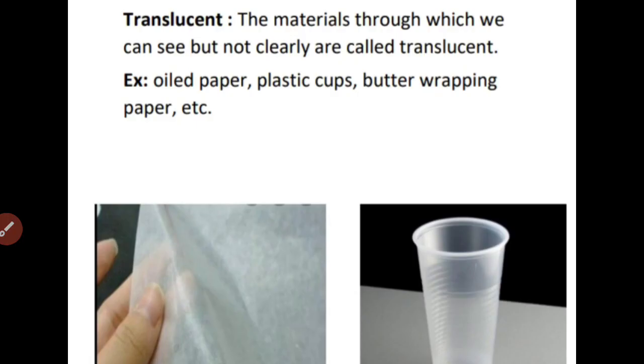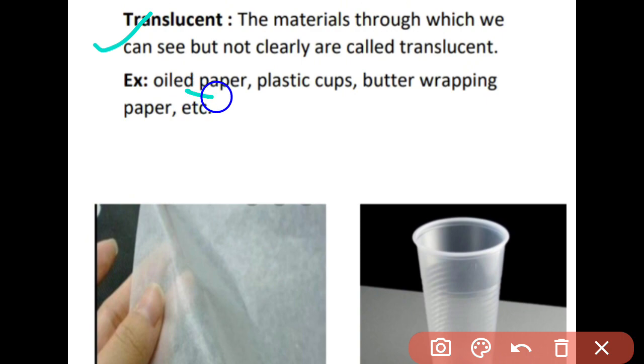Now, in the order of transparency, the second type of materials we have are the translucent materials. There are some objects through which we can see but not very clearly. Such objects are known as translucent objects. For example, oiled paper, plastic cups, butter wrapping paper, etc. These are some of the translucent materials.